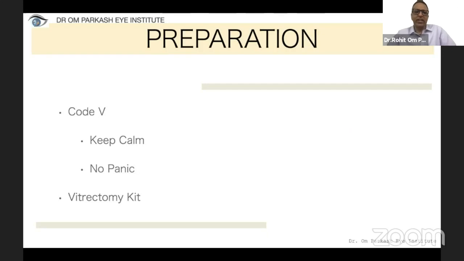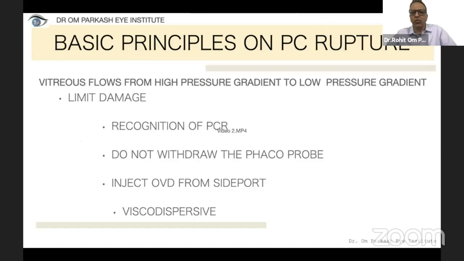Code V has to be there, where everybody in the operation theater should be aware of it. And we have to be calm. We must not lose any calmness. No panic button has to be pushed. And the vitrectomy kit, we have to be ready with it. So these are the basic things with which we have to proceed.